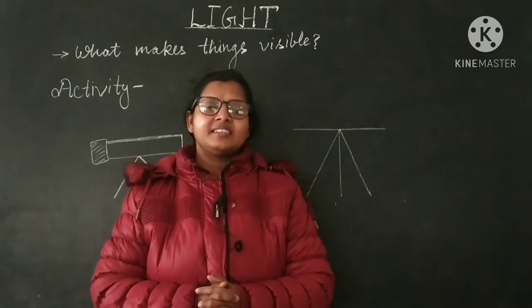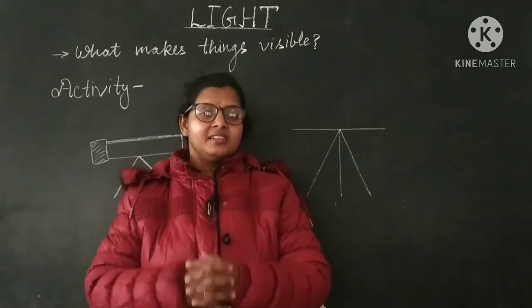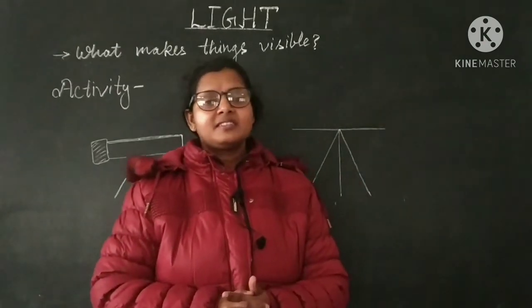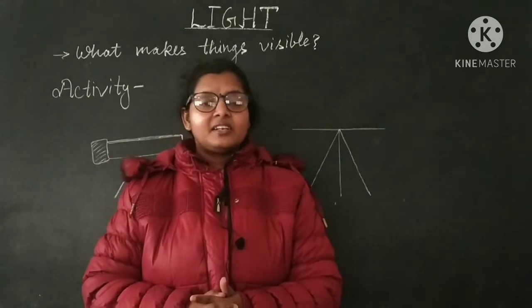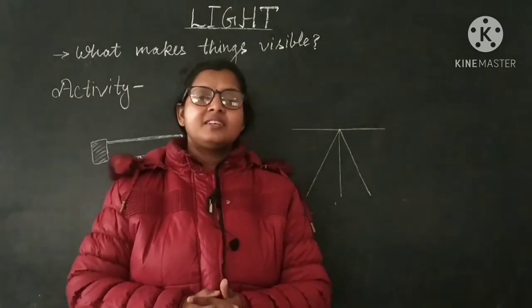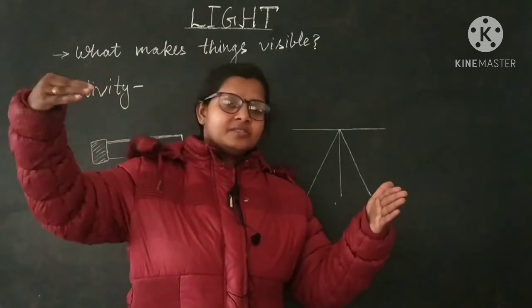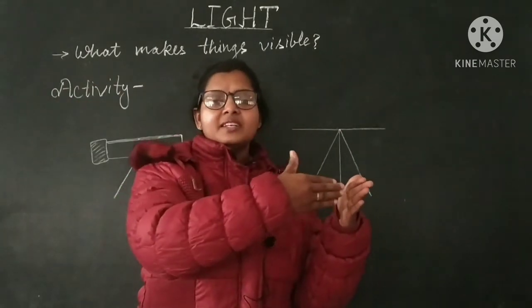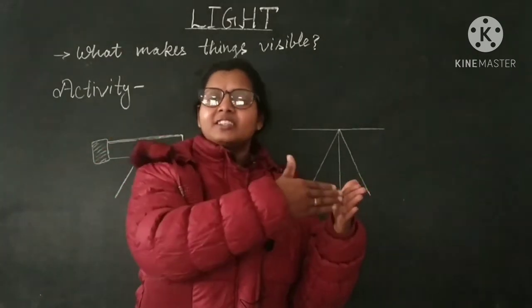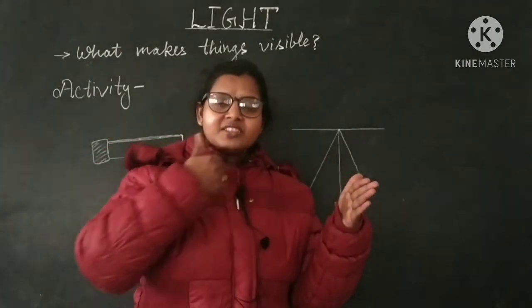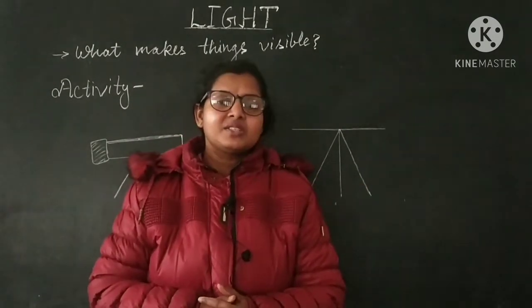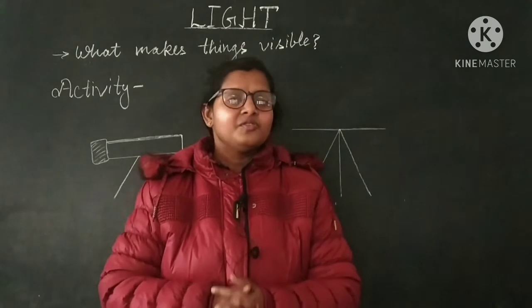So for visibility it is necessary. From here the phenomenon of reflection arises, because rays from the source of light strike the object and then get reflected. So the phenomenon of reflection is responsible for making things visible.